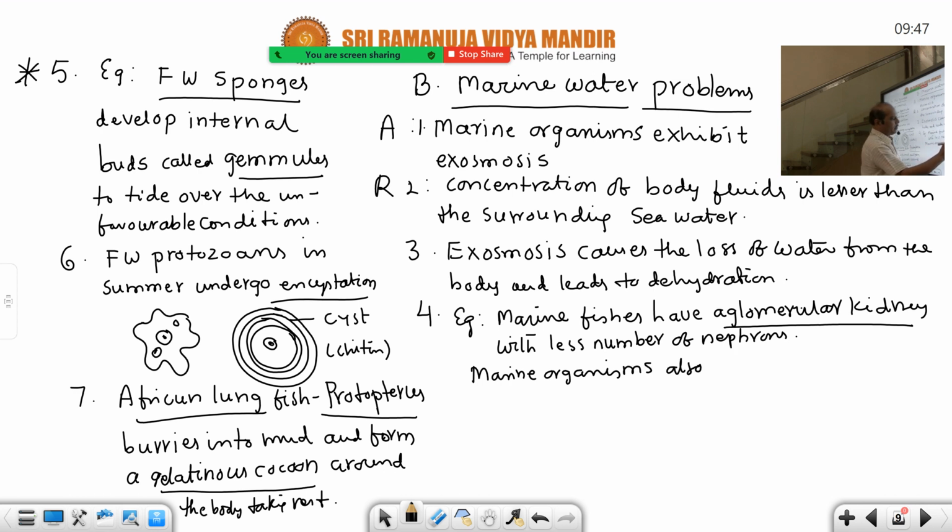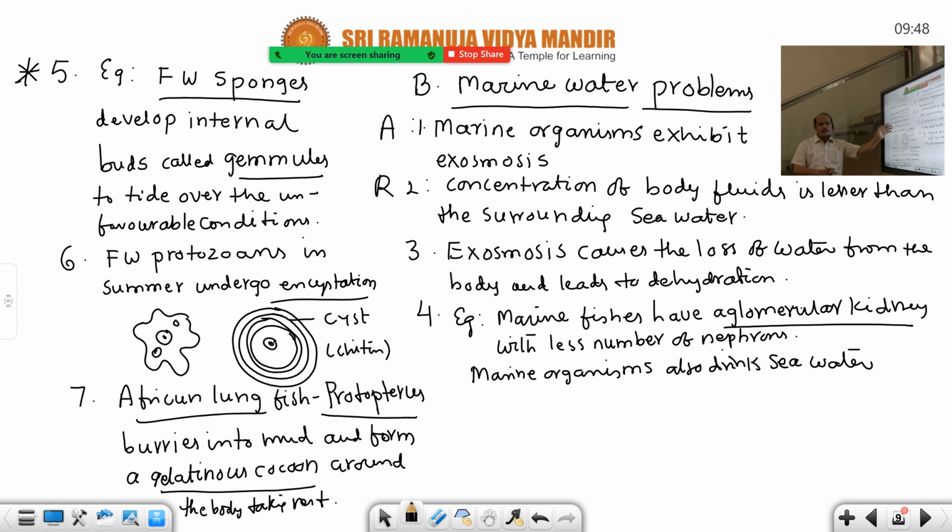Also drink seawater. So during drinking of seawater, what happens? Entry of more salts into the body occurs. That is also dangerous. In freshwater organisms, reverse. Everything is reverse. Endosmosis, exosmosis. Concentration of body fluids is greater than surrounding water. Concentration of body fluids is lesser than surrounding seawater. Like that you have to compare.